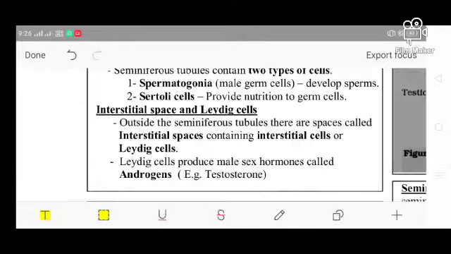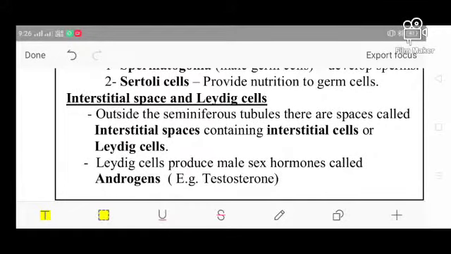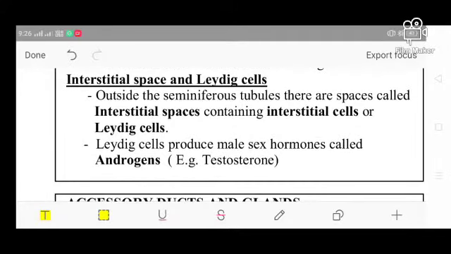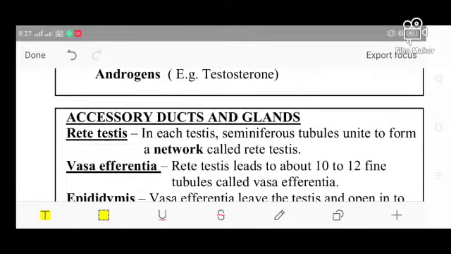So what is interstitial space? Outside the seminiferous tubule there is some space called the interstitial space, where the interstitial cells are present, or we can say the Leydig cells. The Leydig cells produce the male sex hormone called androgen. An example of androgen is testosterone. So the Leydig cell is mainly responsible for producing the male sex hormone, that is androgen.